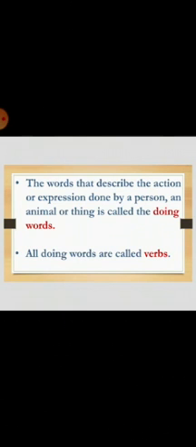All doing words are called verbs. All the doing words are called verbs or action words also. And verbs are very important because they complete a sentence.